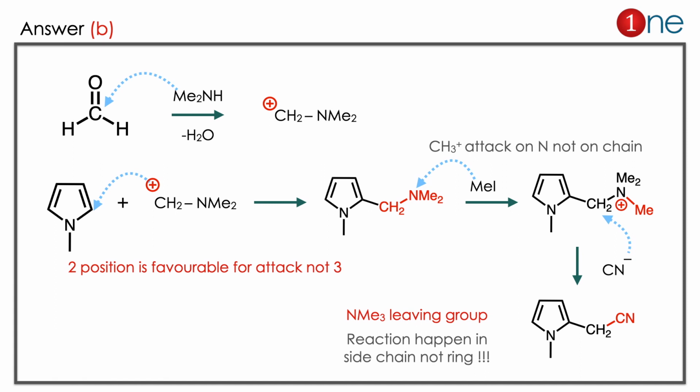Here you have to understand two things. One is that pyrrole electrophilic attack always happens in the second position. The second thing is that you have to guess where the reactants will attack, whether it is on the amine, the alkyl chain, or the aromatic ring.